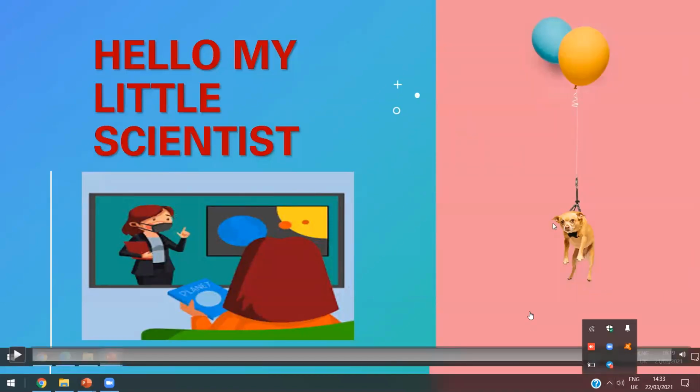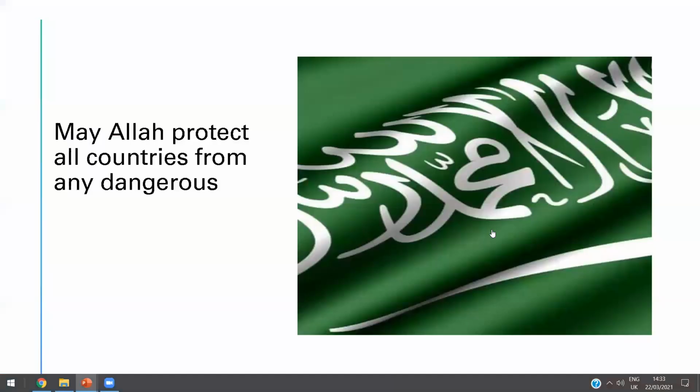May Allah protect Saudi Arabia and all Islamic countries from any dangers.